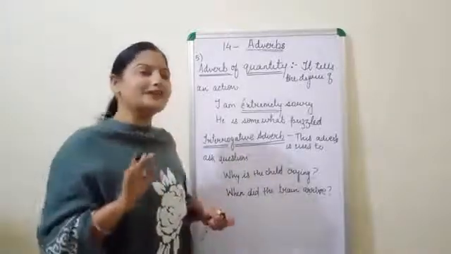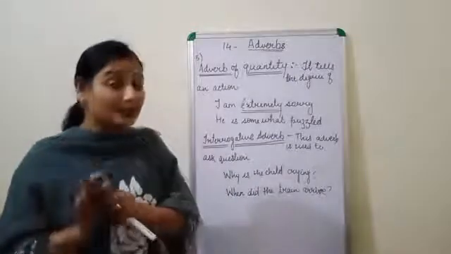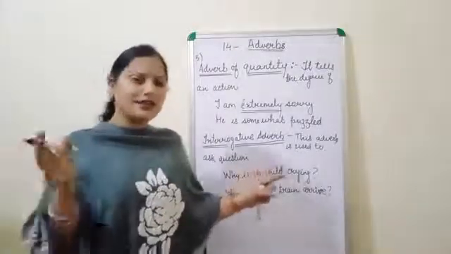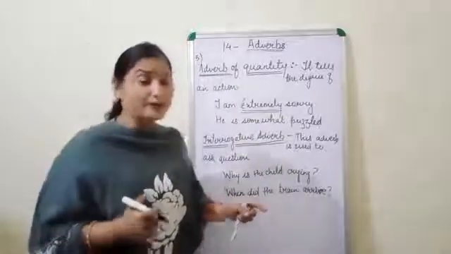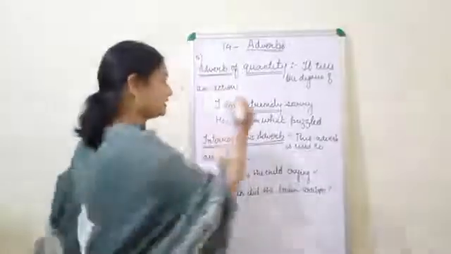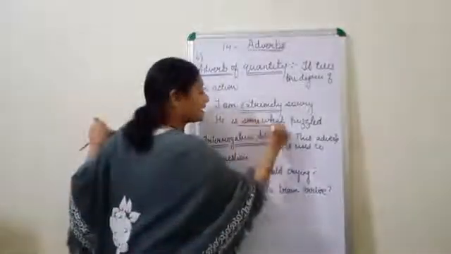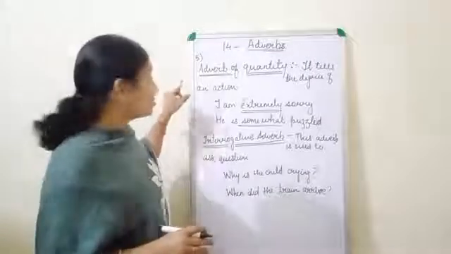From the word itself, you will be able to understand that the person is puzzled, but he is not too much puzzled. He is a little bit puzzled in doing something, whatever the man was doing. Now, this word somewhat is giving us the degree of the action. So it is called the adverb of quantity.